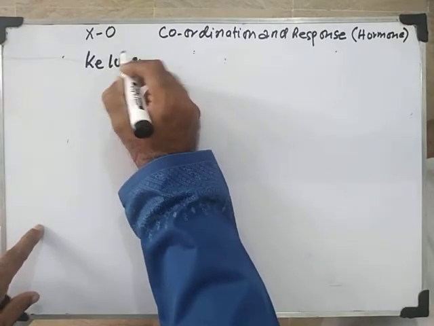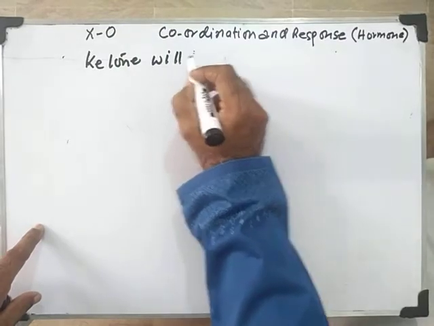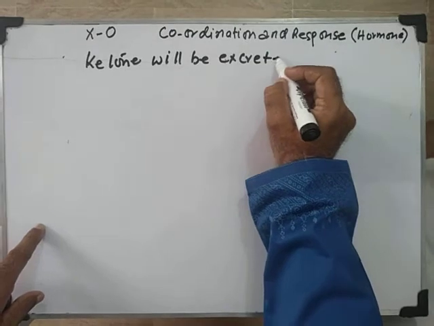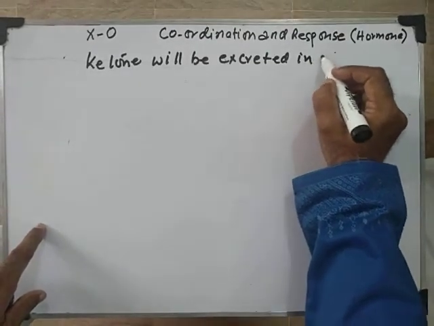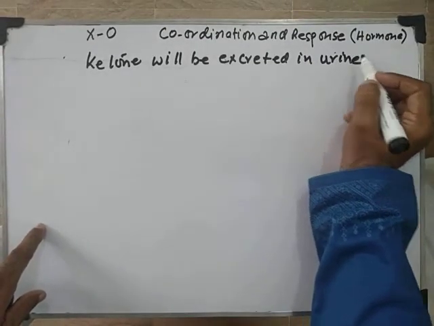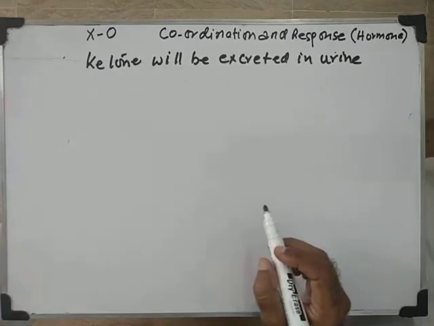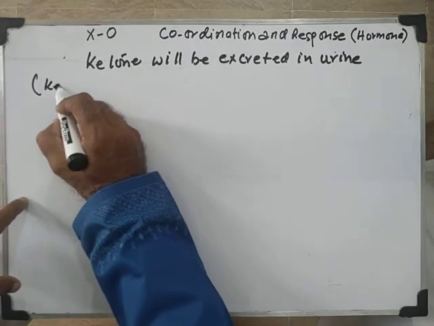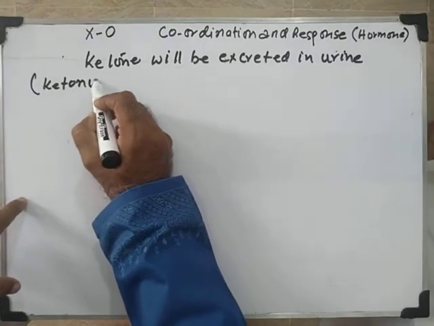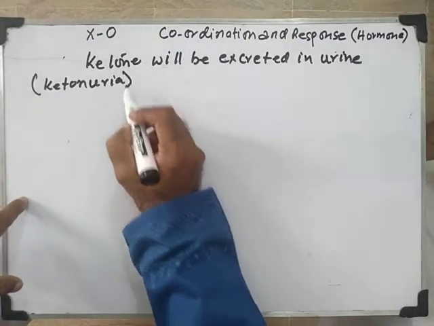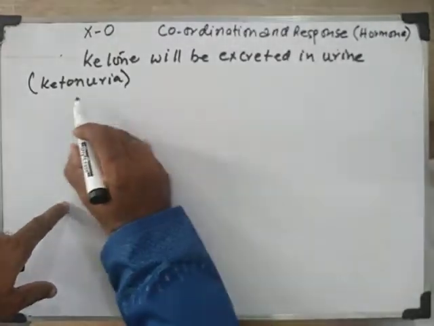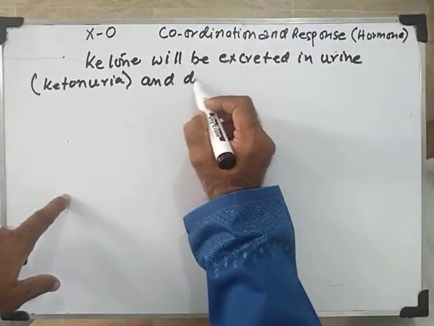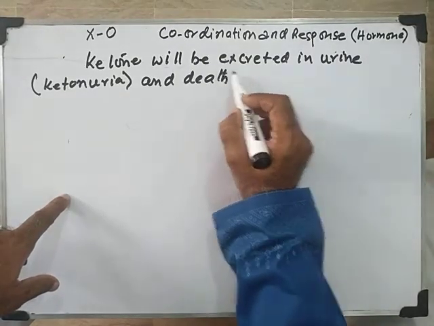Ketone will be excreted in urine, and that is called ketonuria, and death will occur. The patient may die.